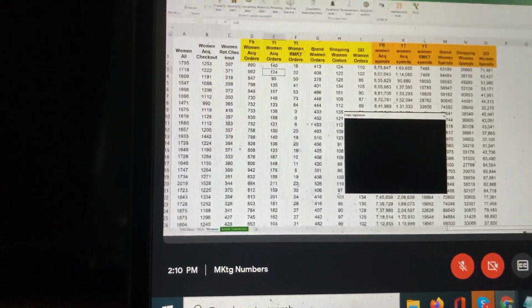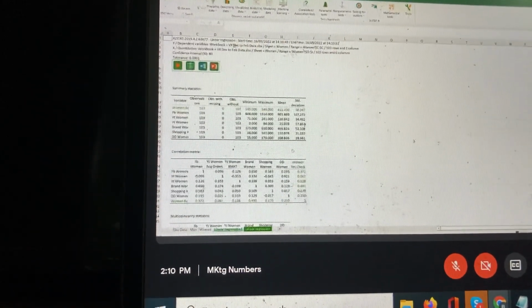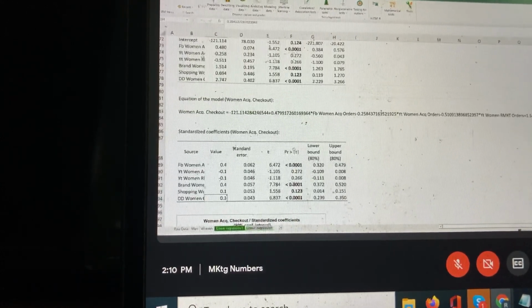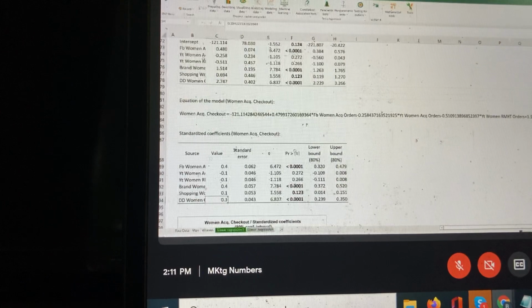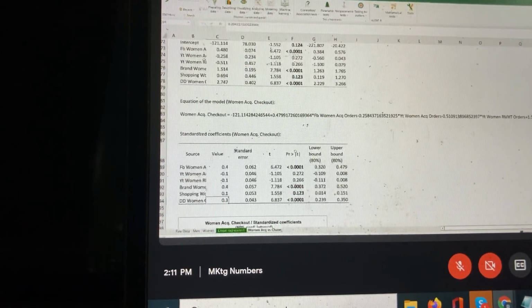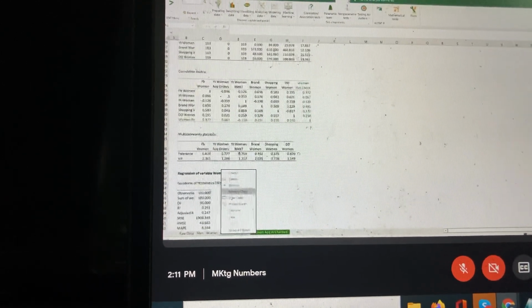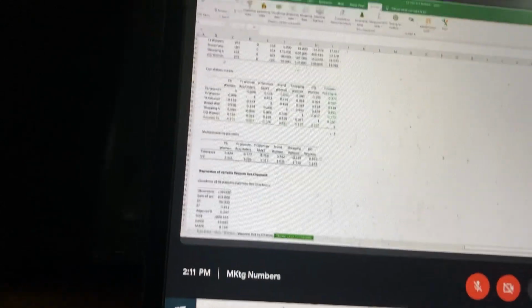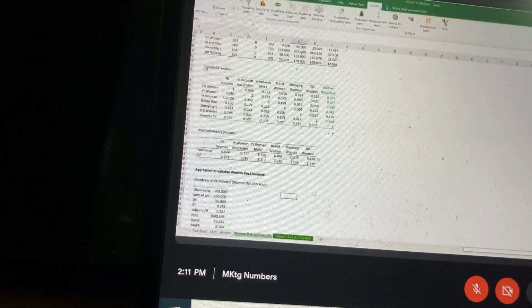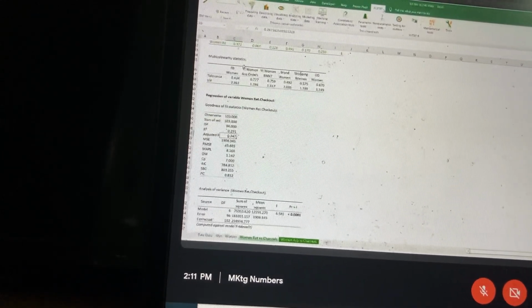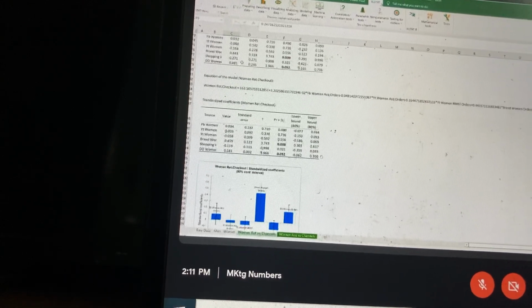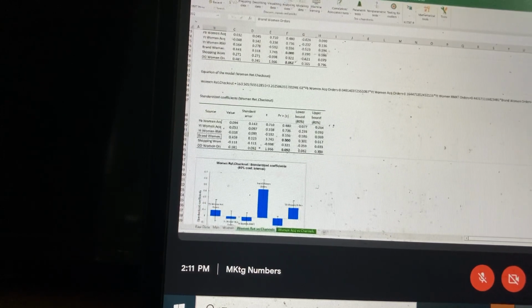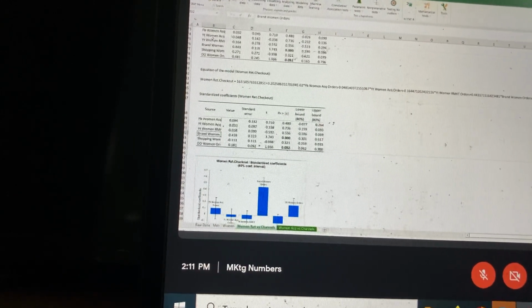This is retention checkout. Let me just quickly rename it. Women acquisition versus channels. And this is women retention versus channels. Now here, same as last time, only 24% is being explained, so it's not a great model. But out of the ones that are being explained, what is turning out is that retention checkouts are dependent on brand. And DD. DD was always there, but brand is showing up.